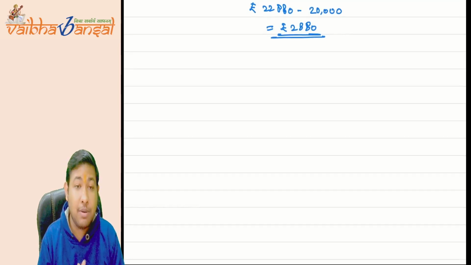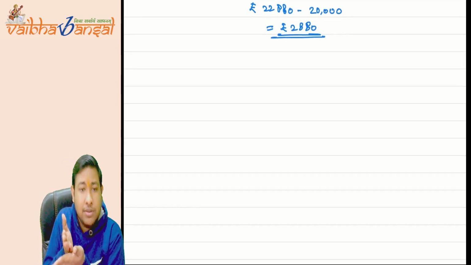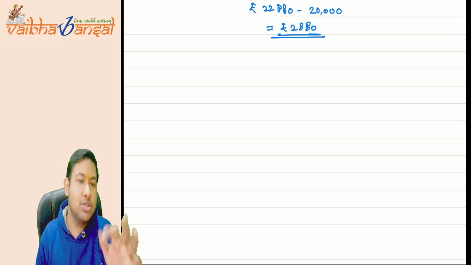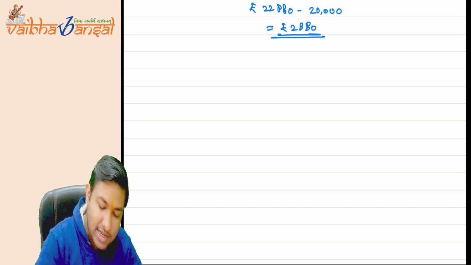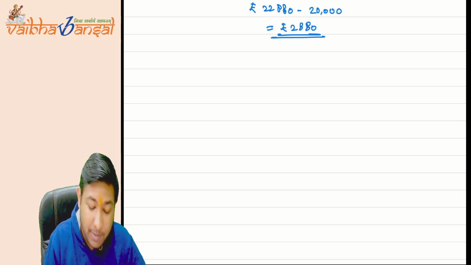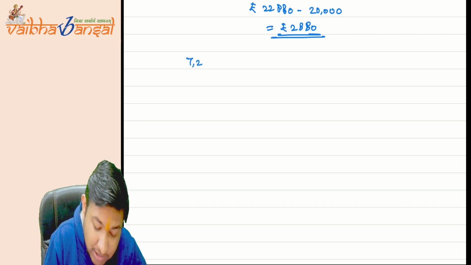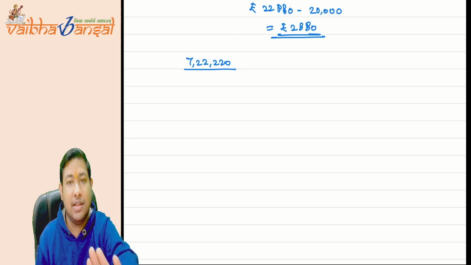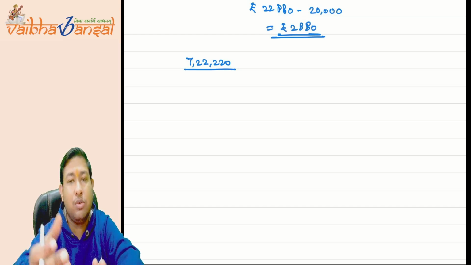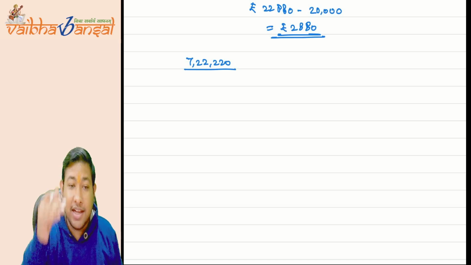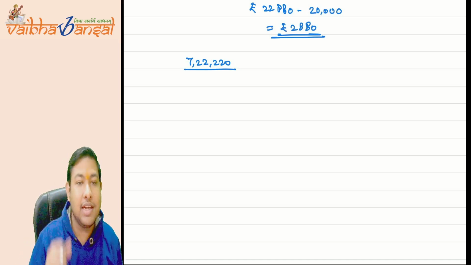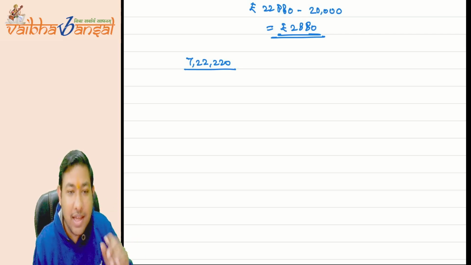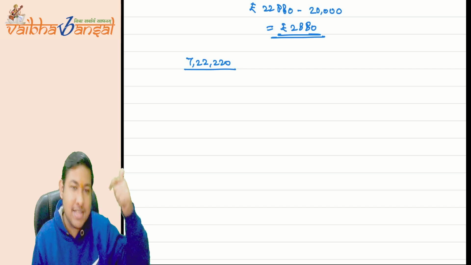But there is a problem. Up to what amount is this concept applicable? We have calculated this amount as 7,22,220. Above 7,22,230, the increase in income is greater than the increase in tax. But up to 7,22,220, the increase in income is less than the increase in tax.